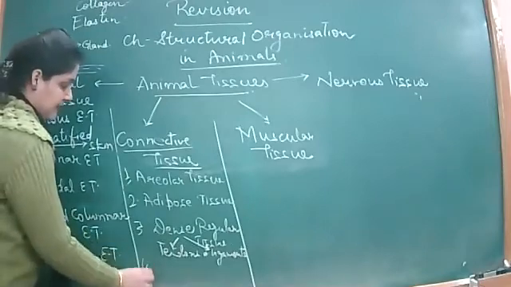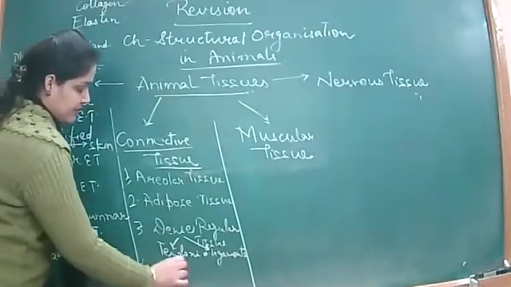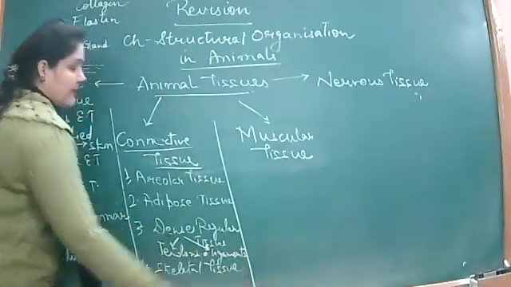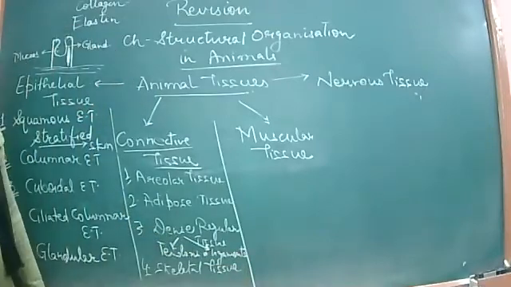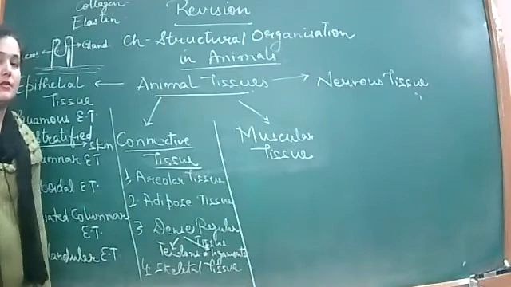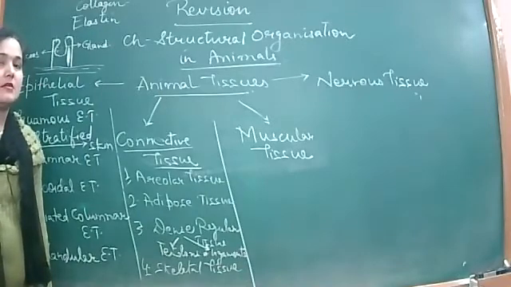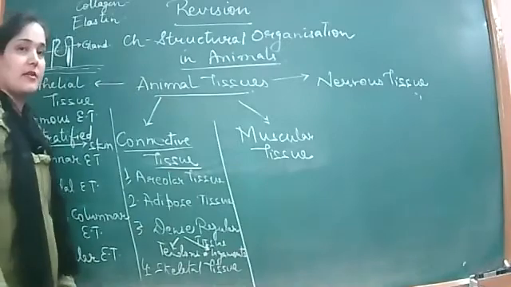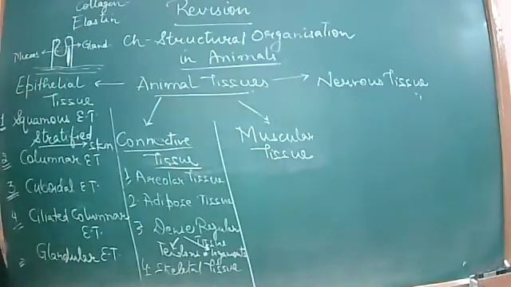So the next, after this, we have studied the skeletal tissue. Skeletal tissue, two types, bone and cartilage. What are the bone cells called? Osteocytes. And the cells of the cartilage? Chondrocytes. The cells of cartilage are called chondrocytes. The cells of the bones are called osteocytes.